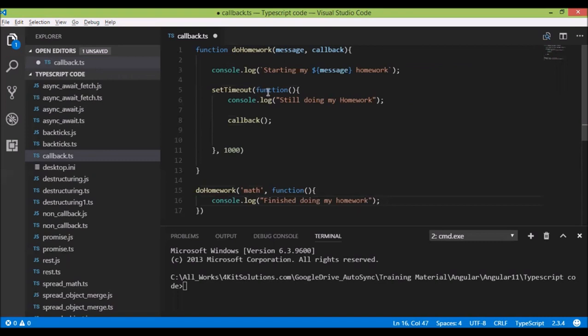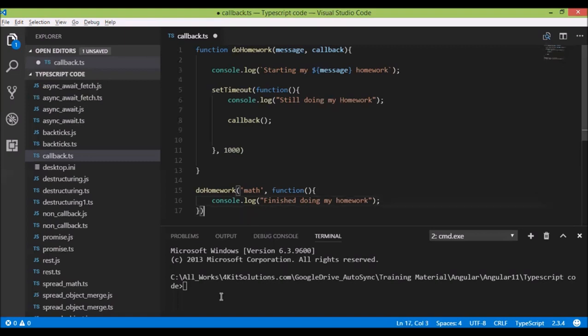So here I am creating one more anonymous function, and here we'll pass console.log, still doing my homework. Then we are calling this callback function, means here I am calling this function. So this gets printed only after I have finished printing this thing. Okay, so in this way we have done asynchronous programming.